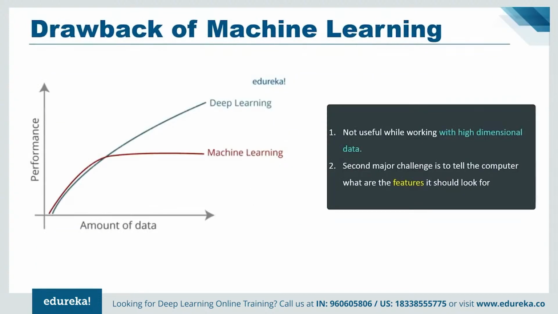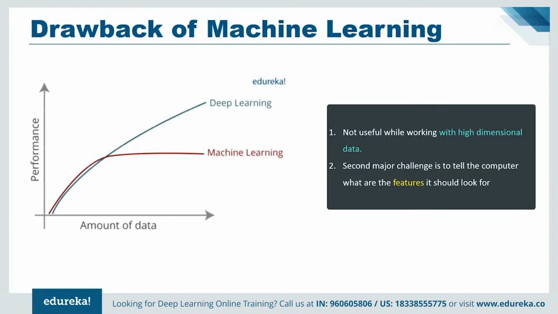So traditional machine learning algorithms are not useful while working with high dimensional data. That is where we have a large number of inputs and outputs. For example, in case of handwriting recognition, we have a large amount of input where we have different types of input associated with different types of handwriting. Now, handling and processing such types of data becomes very complex and resource exhaustive. This is termed as the curse of dimensionality.